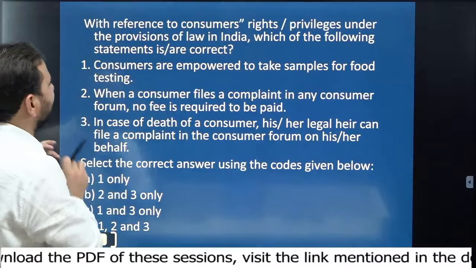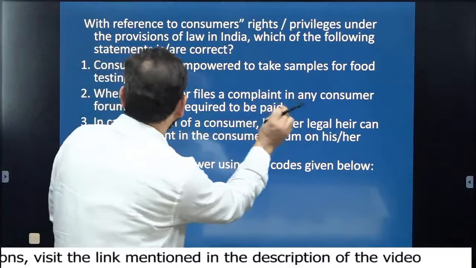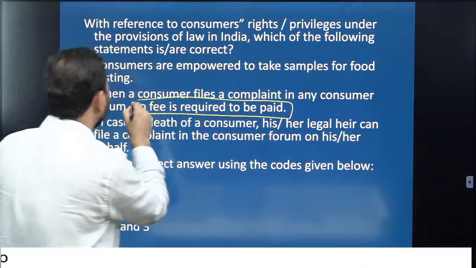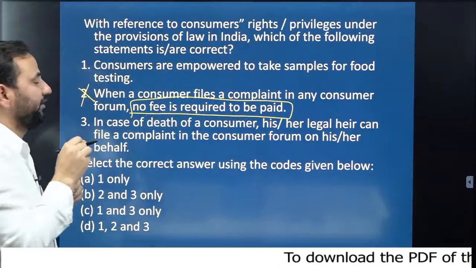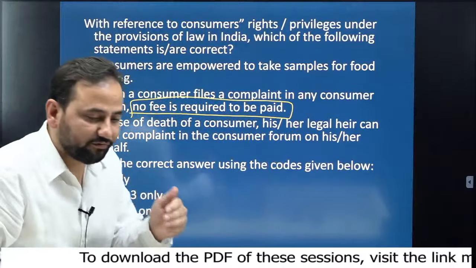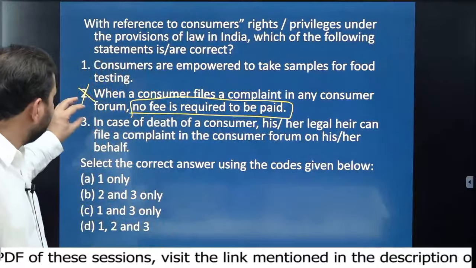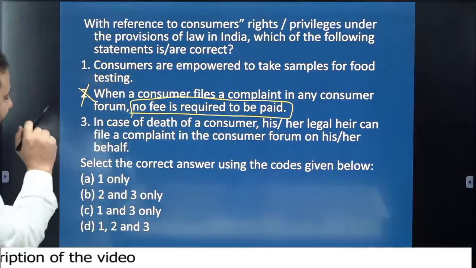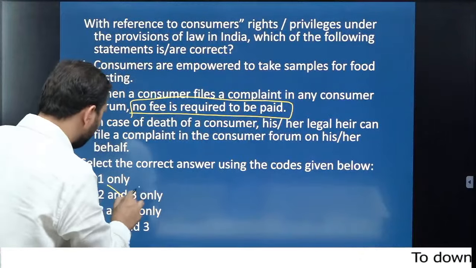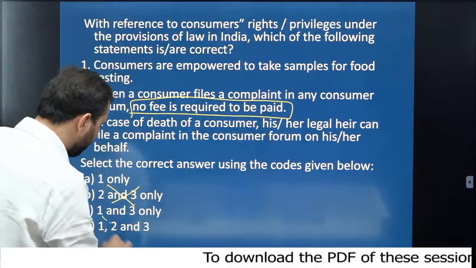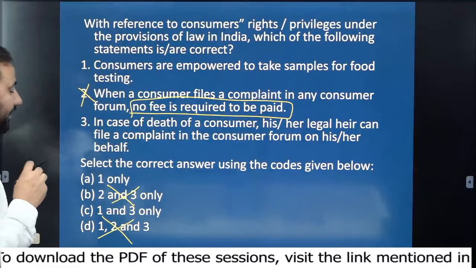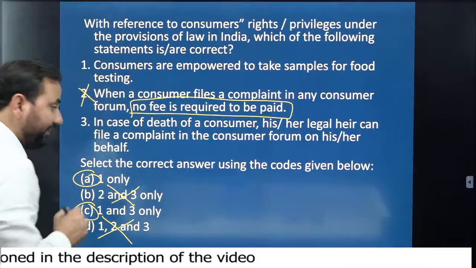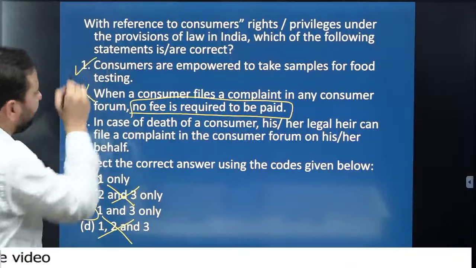Like, see the second statement. When a consumer files a complaint in any consumer forum, no fee is required. This statement is incorrect, because we have to pay a certain fee. And if we have to pay a certain fee, then automatically the second statement is incorrect. If you make the second statement incorrect, then this option goes off and this option is also over. Now we have only two options, that is either A or C. This automatically makes the first statement correct.